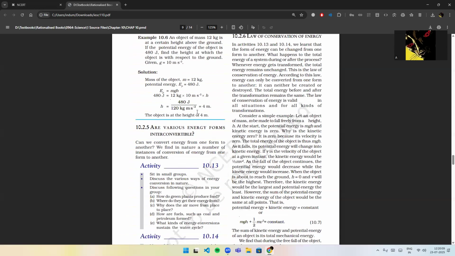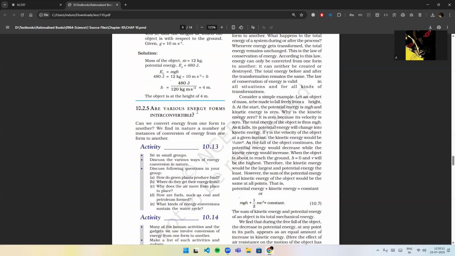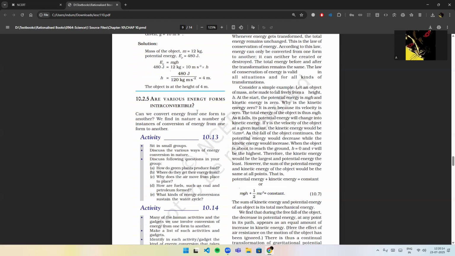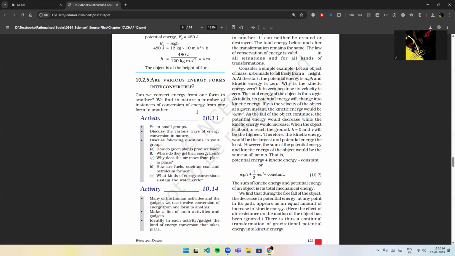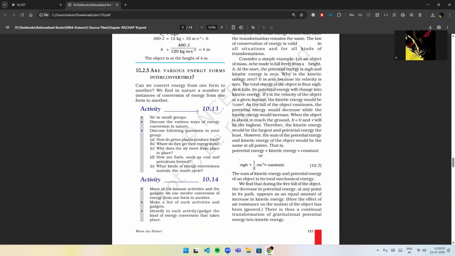Are various energy forms interconvertible? Can we convert energy from one form to another? We find in nature a number of instances of conversion of energy from one form to another. Activity 10.13. Sit in small groups and discuss the various ways of energy conversion in nature. Discuss the following questions in your group. How do green plants produce food? Where do they get their energy from? Why does the air move from one place to another? How are fuels such as coal and petroleum formed? What kinds of energy conversion sustain the water cycle?